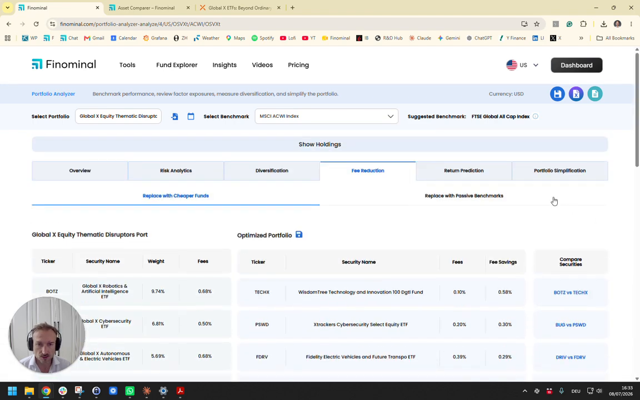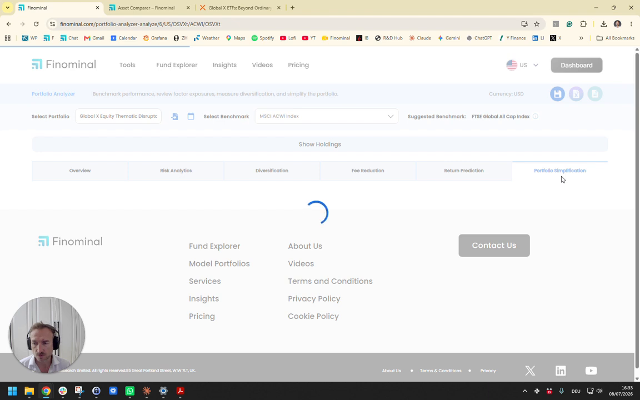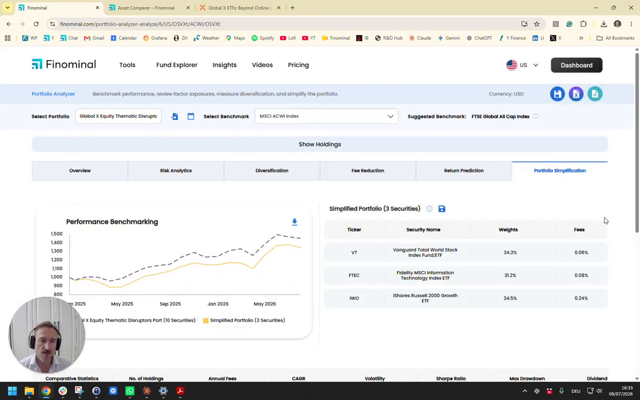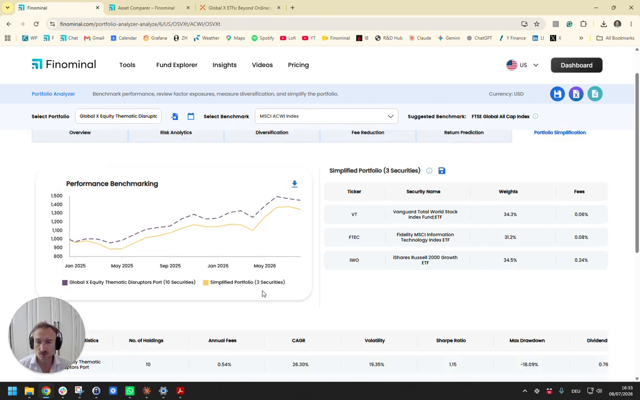Finally, we can question if we can simplify this portfolio. As mentioned, it has 10 holdings. And again, yes, we can do this by simplifying it into 3 securities, which gives you something that is very close from a risk perspective, and it would be simply exposure to the global stock market, to the tech sector, as well as roughly growth stocks. But it would also have performed lower, and so you could argue the simplified portfolio is inferior.